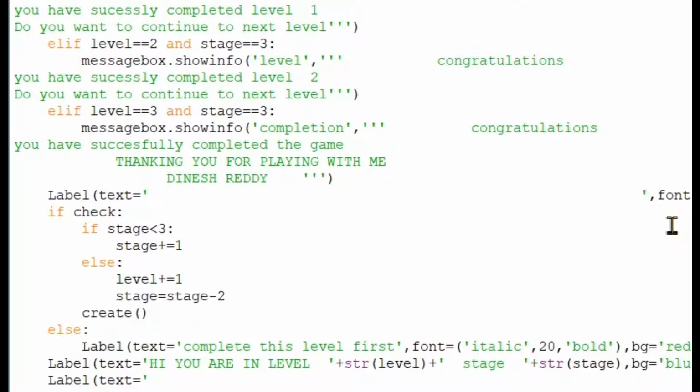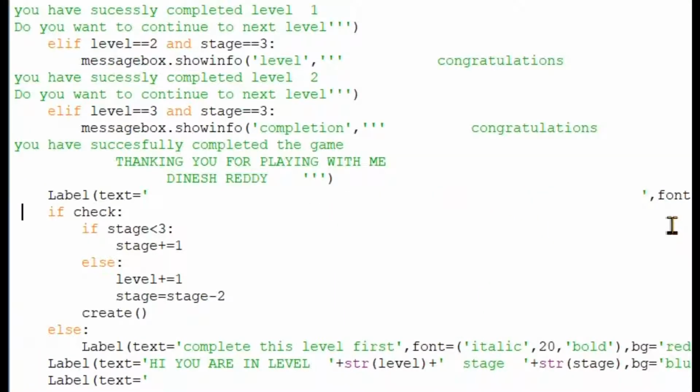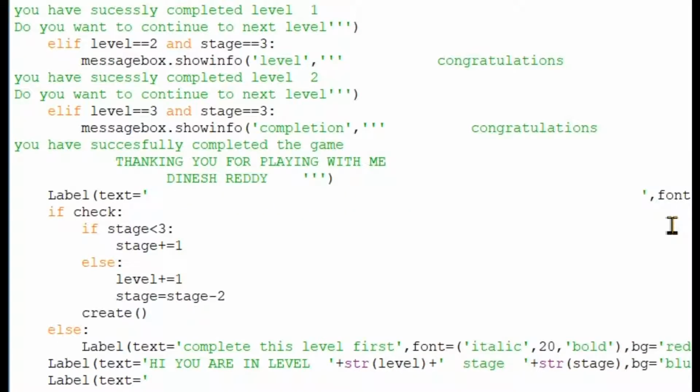And what do you think will be present after this? Here you can see only the font, and then placing the box where we need to place it will be present in that. You can see here.